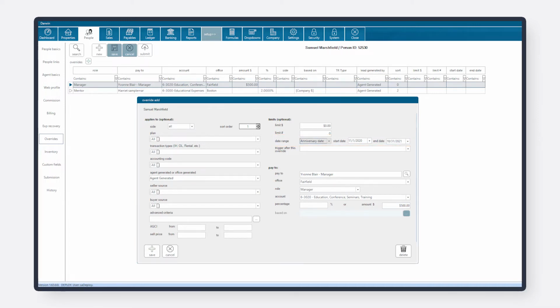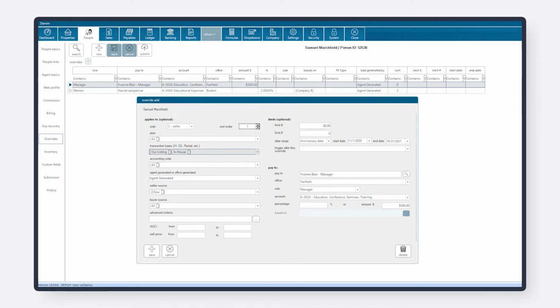When calculating an override, the rules for when an override should be paid can be situational. For instance, you can have rules that say to pay or don't pay depending on source of business, whether the agent was on the list side or the sell side, type of transaction, and many other filters.